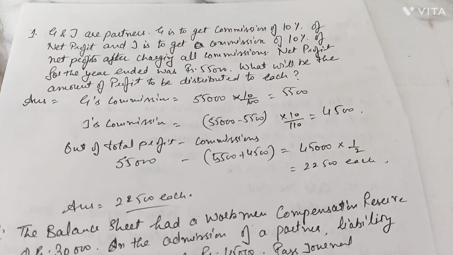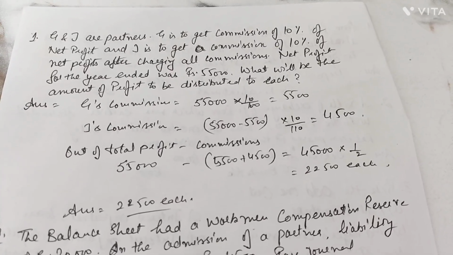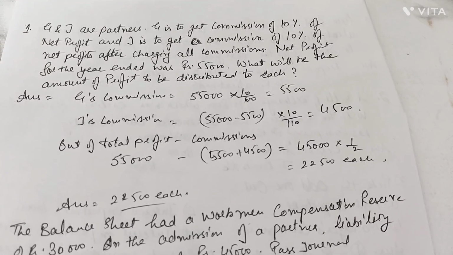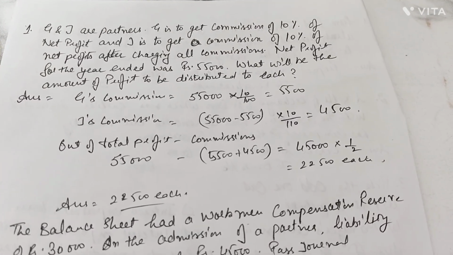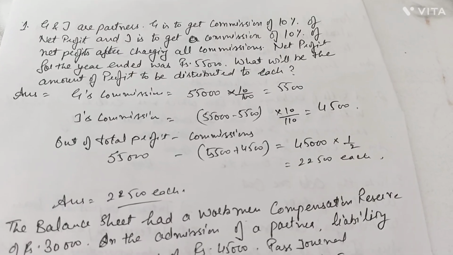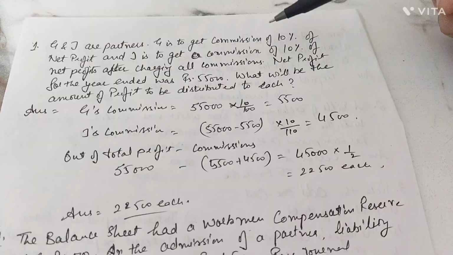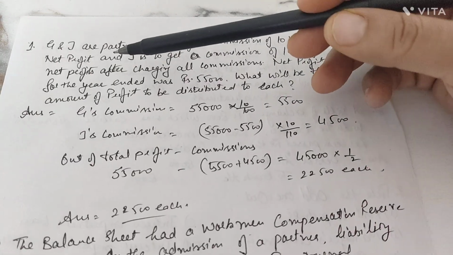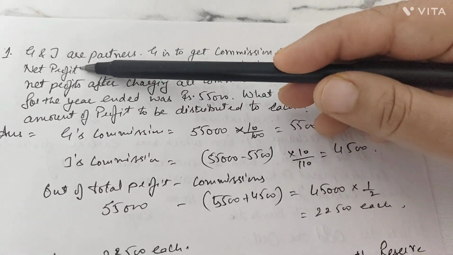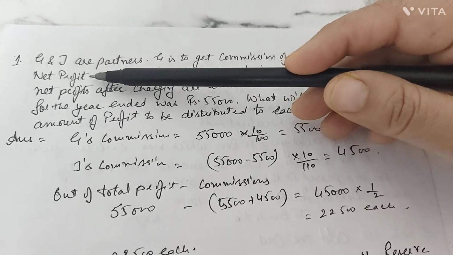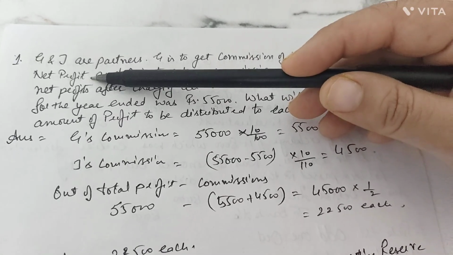Here is one MCQ, one mark. G and J are the partners. G is to get 10% commission of net profit and J is to get commission of 10% after charging all commissions. For the first point, when G is to get a commission of 10% of the net profit, the question is silent about which kind of profit, before or after. In that case, we will always take before.